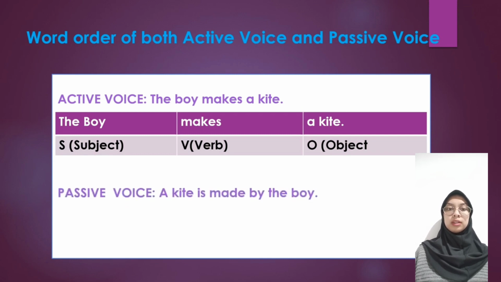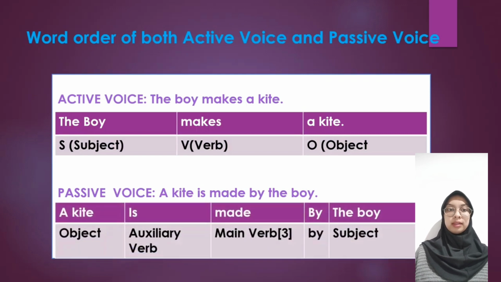Now if we take the same sentence for the passive voice, the word order changes. What is it? A kite is made by the boy. Here the object takes the place of subject, then the auxiliary verb, then the main verb in its third form, the past participle form of the verb.